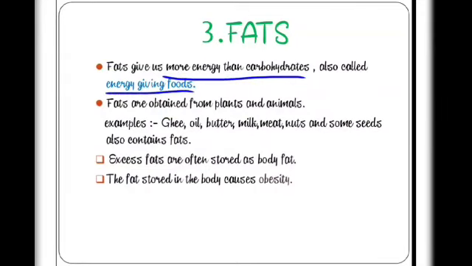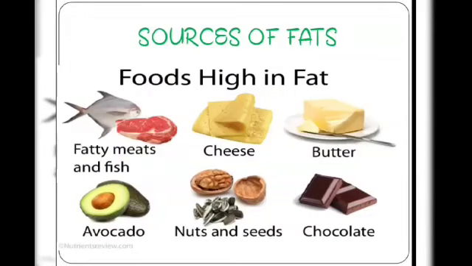Just like proteins, we obtain fats from plants and animals. Some examples of fat are ghee, oil, butter, milk, meat, nuts and some seeds also contain fat. Excess fat is often stored as body fat. This body fat will cause the disease called obesity. In obesity, we get overweight. Here are sources of fat: fatty meat and fish, cheese, butter, avocado, nuts and seeds and chocolates.